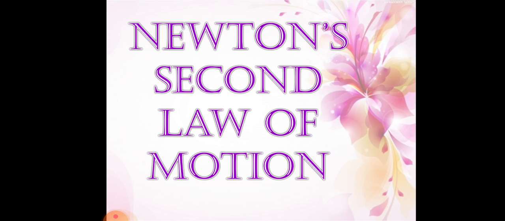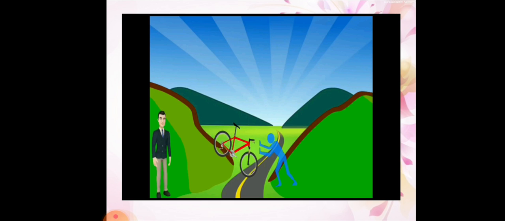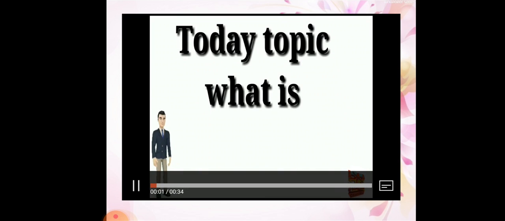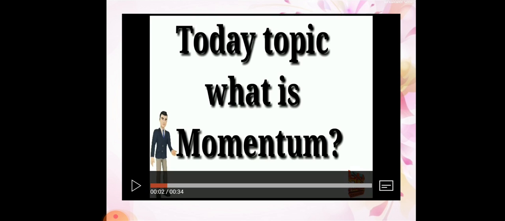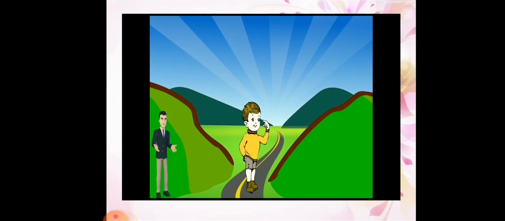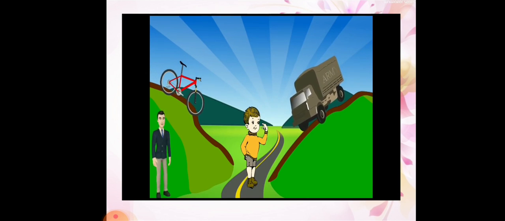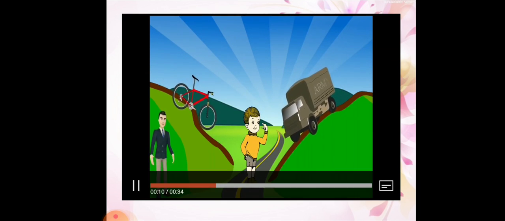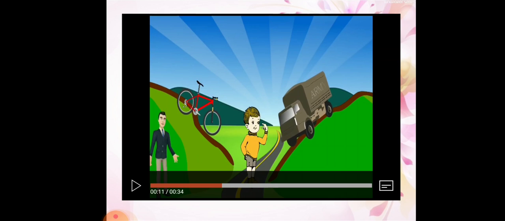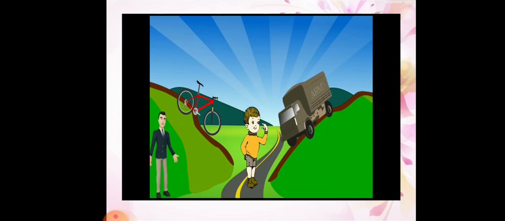Watch this video very carefully, students. Today's topic is what is momentum. Here a boy is standing on the road between two hill stations, and two vehicles, a bicycle and a large truck, are coming nearer to him.